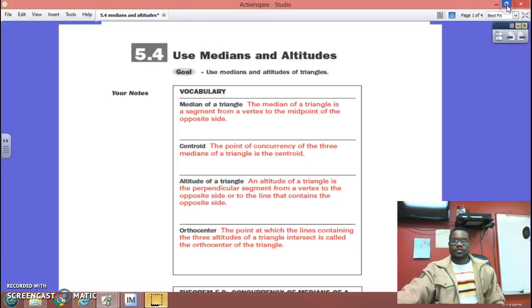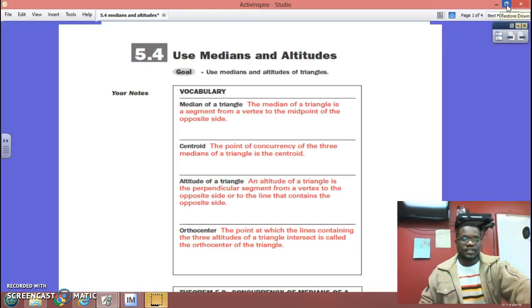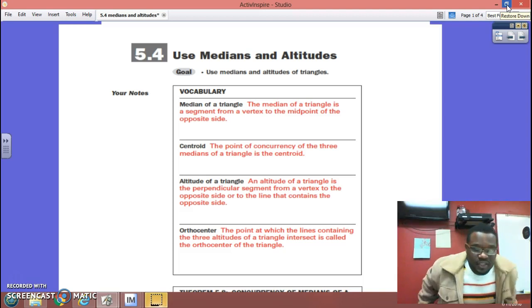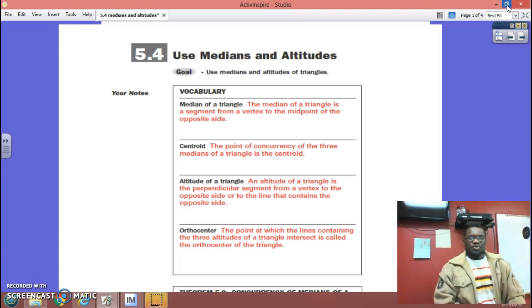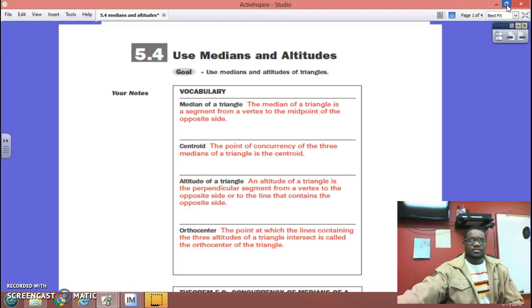All right, young folk, today we are going to discuss medians and altitudes. We usually do more with medians than altitudes. You just need to know the difference between the two. I'll talk about medians and a little bit about altitudes. I've just been looking at some of the work for altitudes, and there's very little work out there. So this page becomes very important to know the definitions of the words.